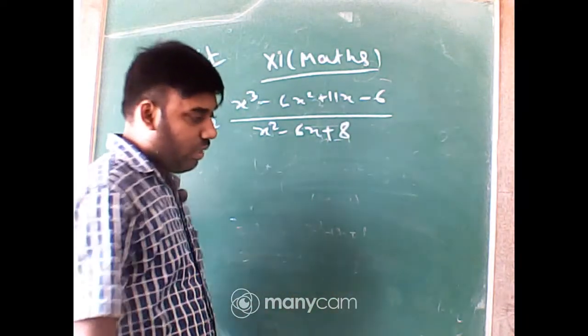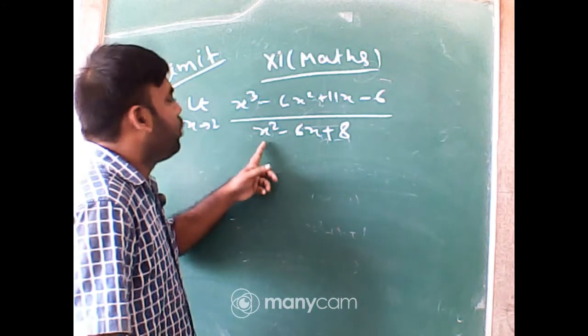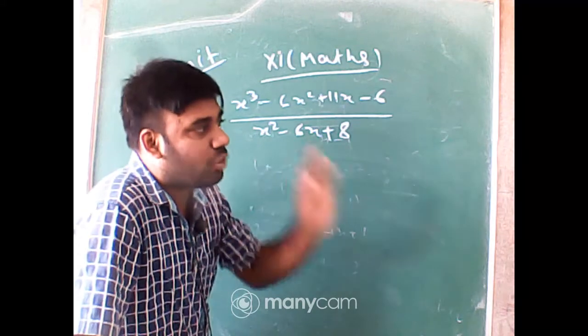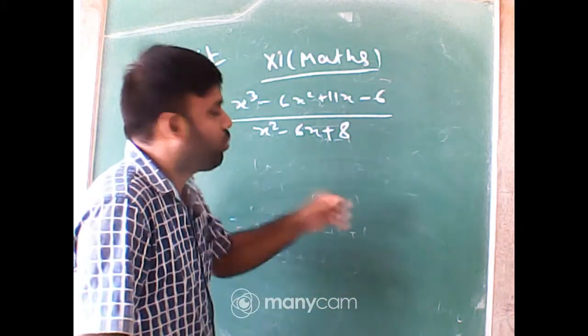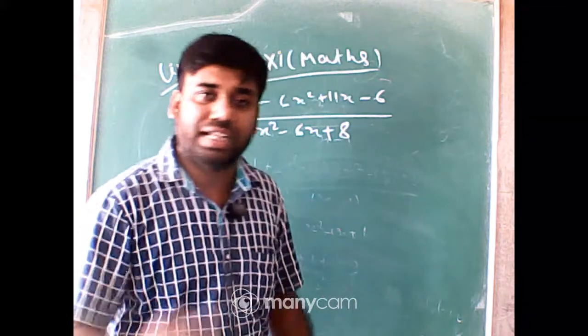Okay, first of all, if you put x equal to 2 directly, 2 square is 4, minus 2 into 6 into 2 is 12, plus 8. 4 plus 8 is 12, 12 minus 12 is 0. So the denominator is 0. So the first method is automatically removed.